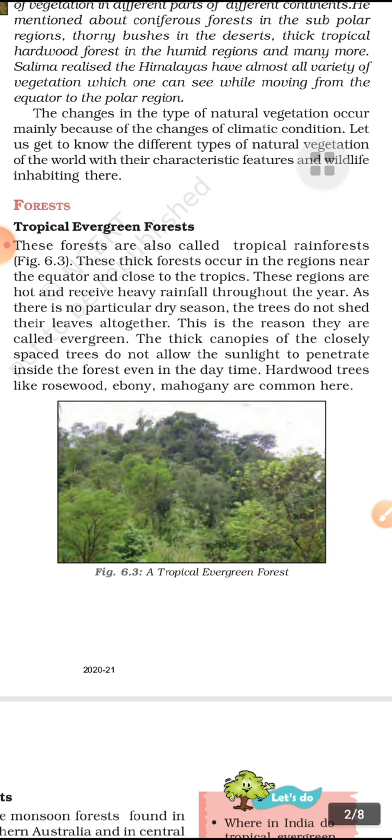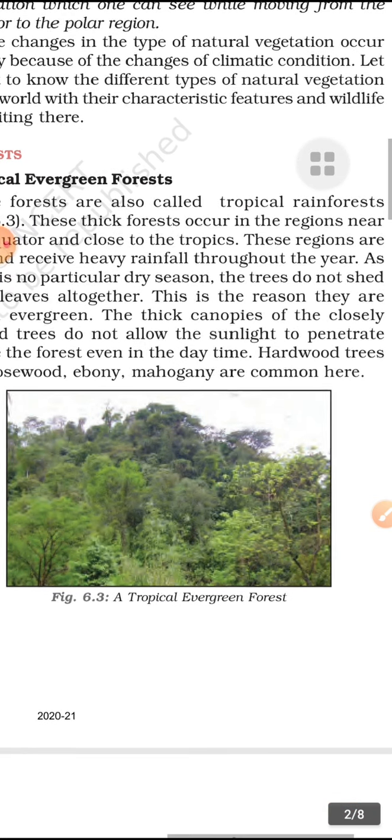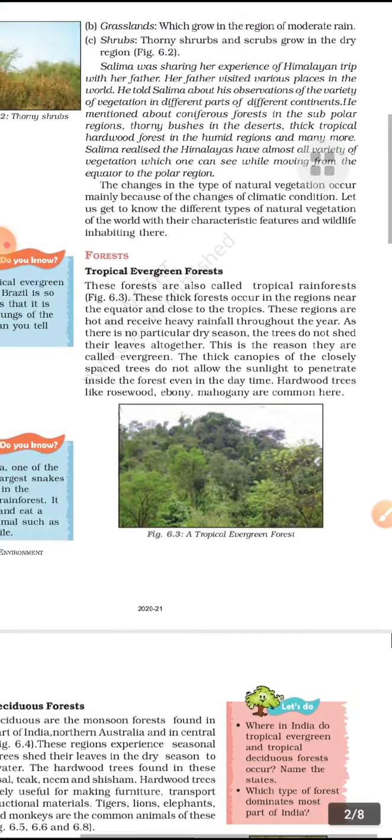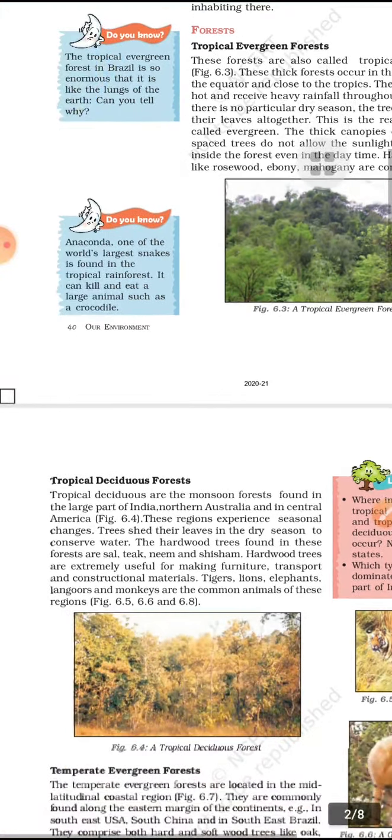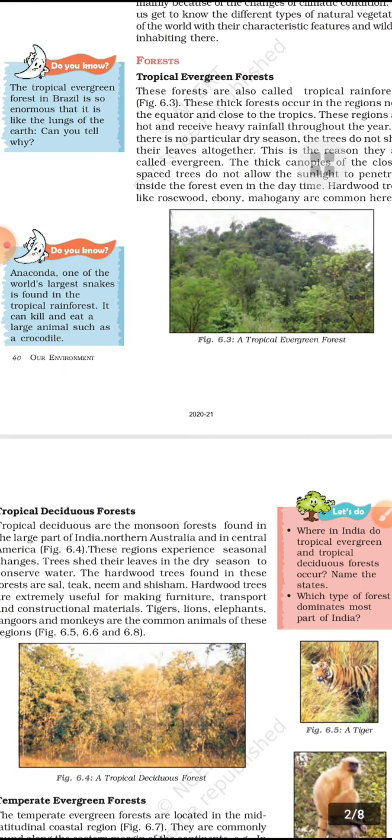Hardwood trees like rosewood, ebony and mahogany are common here. The examples we already discussed in 6th class. So these are examples of evergreen forest: rosewood, ebony and mahogany are common here. So this was all about the evergreen forest.